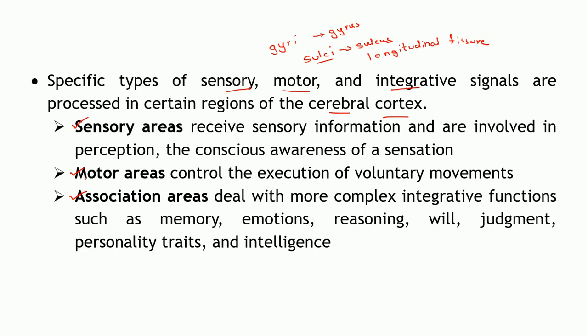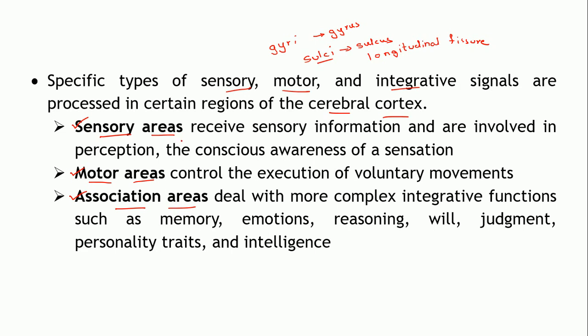Different sensory functions are carried out by different sensory areas, as there are different types of sensations, each with a dedicated area. Motor areas control the execution of voluntary movements. And the association areas carry out the complex integrative functions.